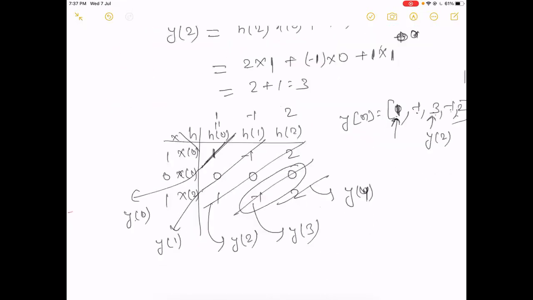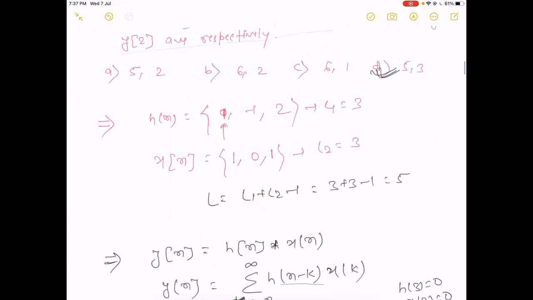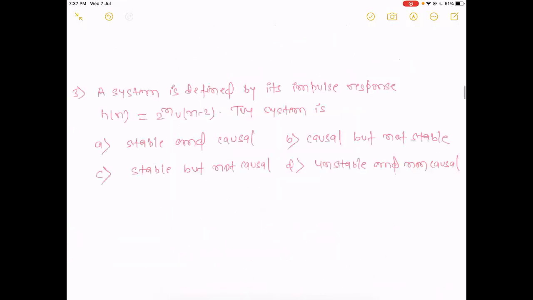We can go through both the tabular way and the basic formula; we can solve in both ways. Now question number 3: a system is defined by the impulse response h(n) equal to 2 to the power n times u(n minus 2). Is the system stable, or causal but not stable? We have to check the stability as well as causality.